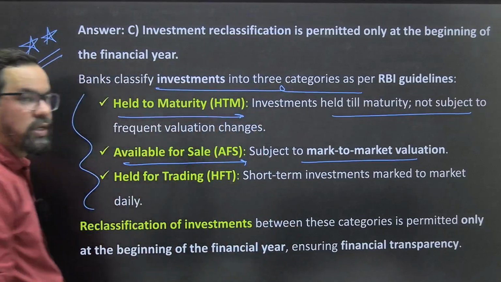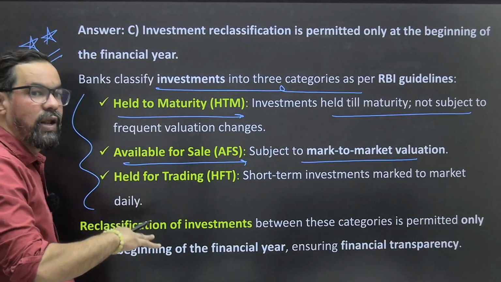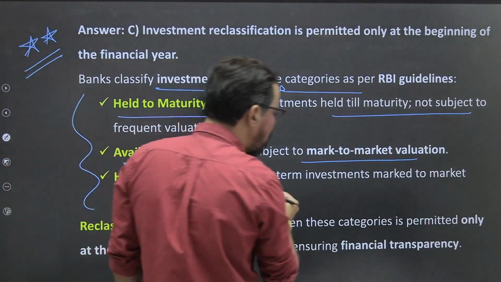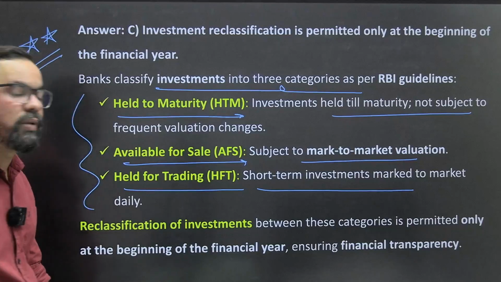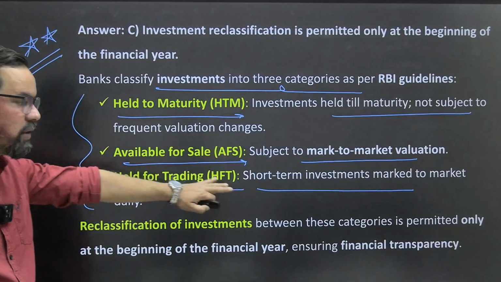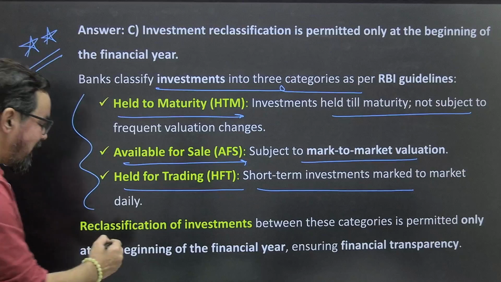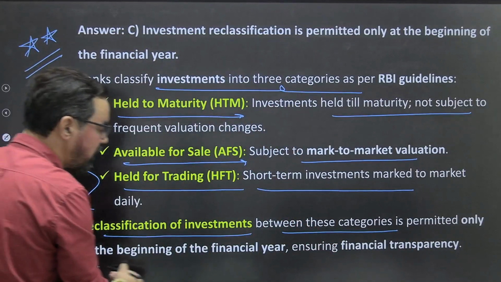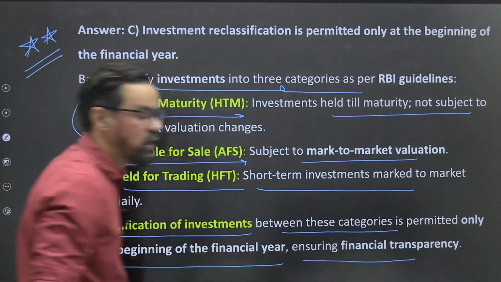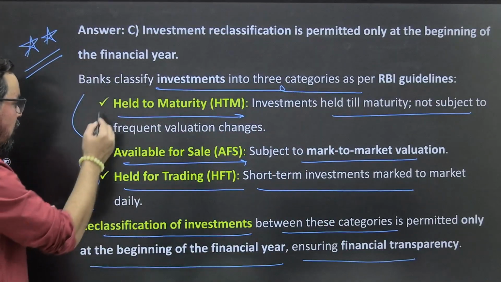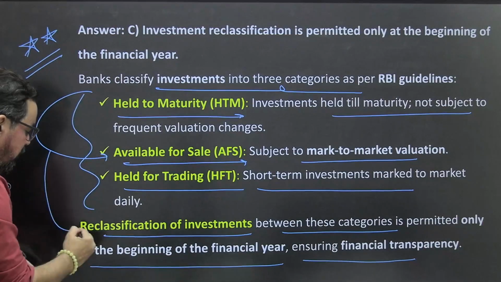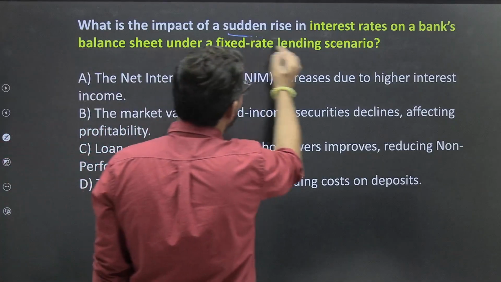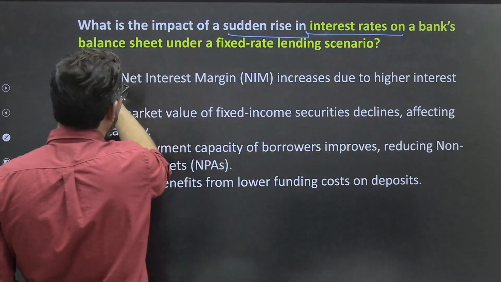आपका M2M वैल्यूएशन. जब भी आप उसको बेचोगे, उसका वैल्यूएशन, आपका बुक वैल्यू क्या था और आपका सेल वैल्यू क्या है, ठीक है। हेल्ड फॉर ट्रेडिंग आपका शॉर्ट टर्म इन्वेस्टमेंट, मार्क टू मार्केट M2M बेसिस पे, like equity investment और derivatives and all, they generally come under this. Reclassification of investment between these categories is permitted only at the beginning of the financial year, ensuring financial transparency. If you want to shift this to this, so this is allowed at the beginning itself, ठीक है। So please do remember this one, ठीक है.